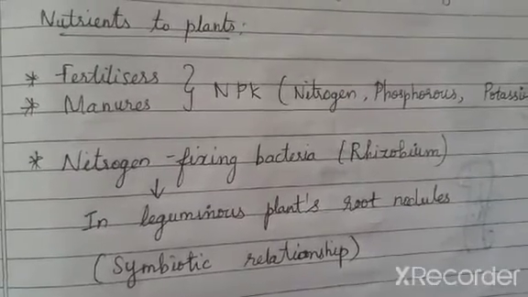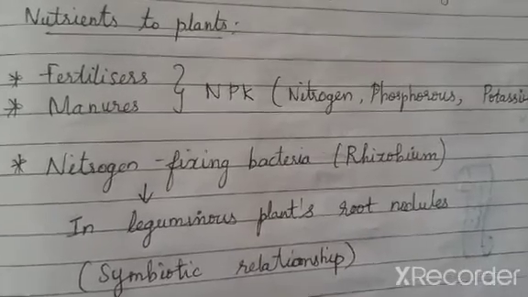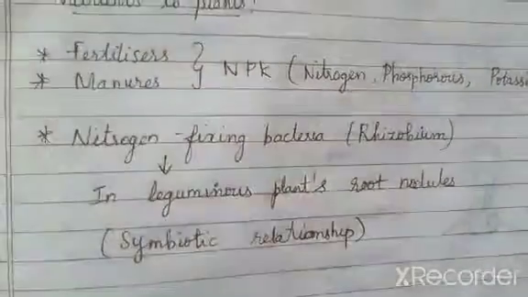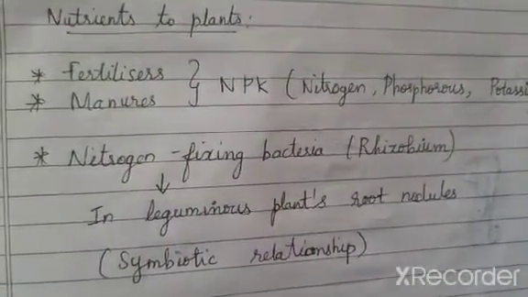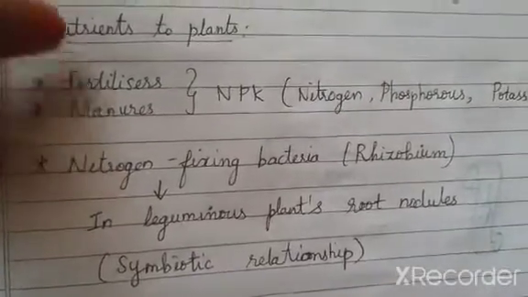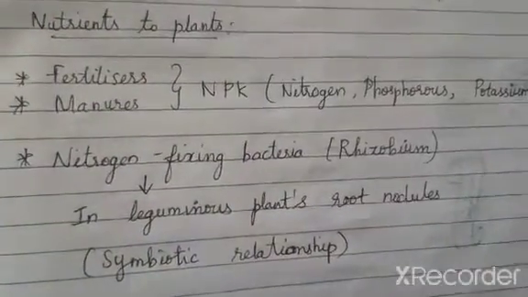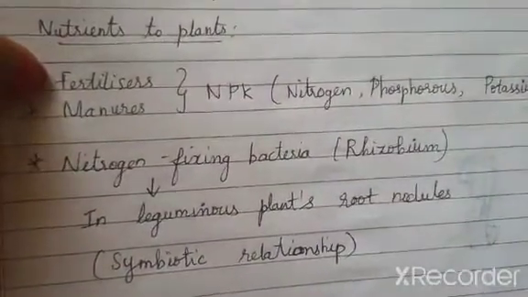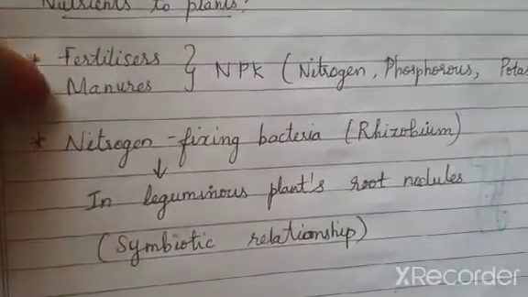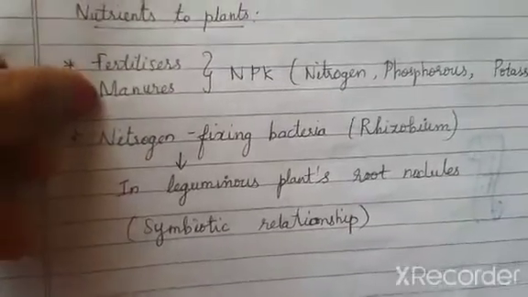So he brings some artificial nutrients to the plants. How? By using fertilizers and manure. These two are the sources of nutrients supplied artificially to the plant. Fertilizers have chemicals to replace the nutrients in the soil, and manure is the natural way, the organic way.